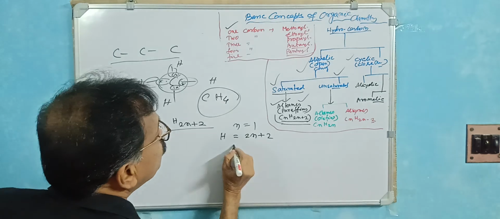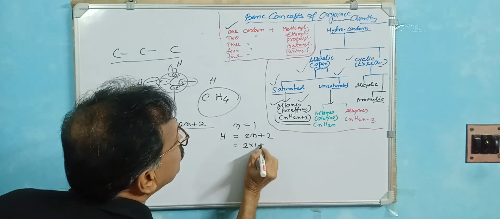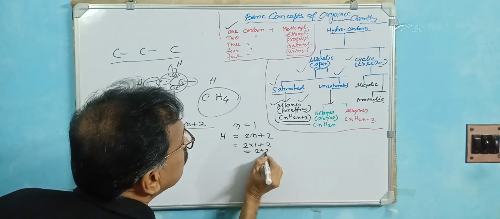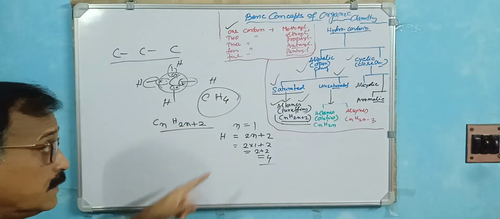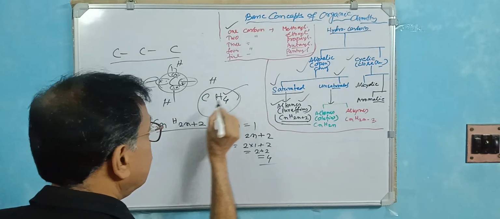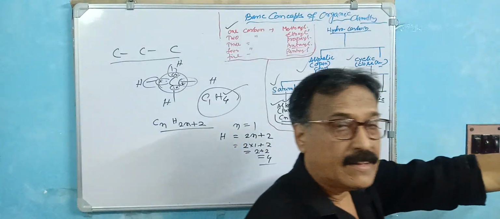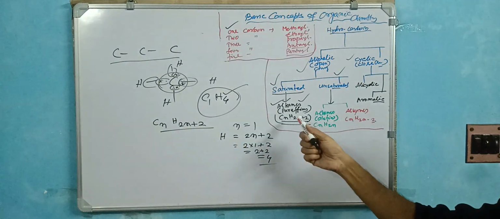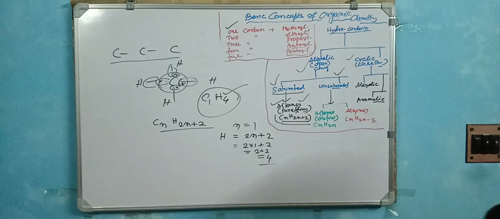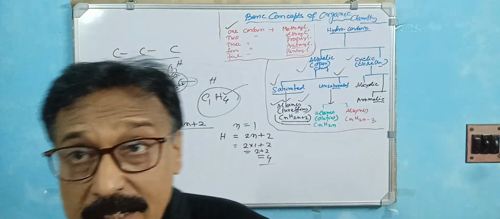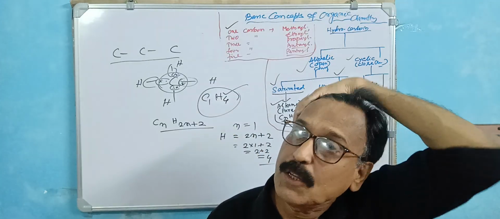CnH2n plus 2. So what is this? 2 into 1 plus 2. That is 2 twos, this is 4. That means the hydrogen number is 4. You just write here: if C is 1, hydrogen number is 4. That is the general formula. That is called the general formula of the alkane, CnH2n plus 2. Very interesting. Organic chemistry is very sequential and very rule-based.